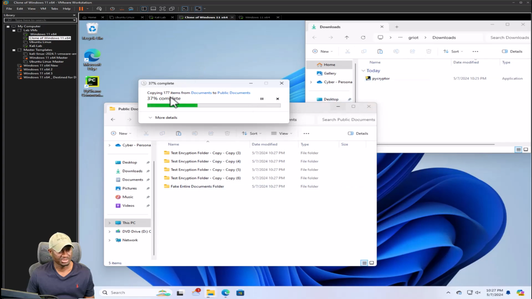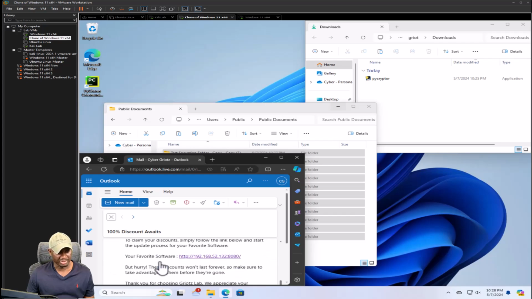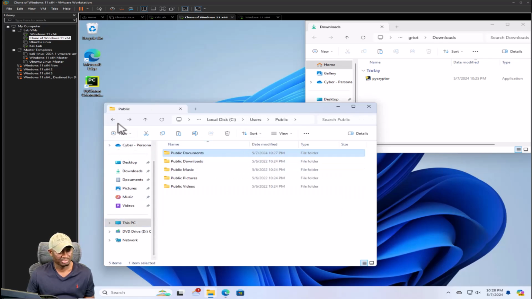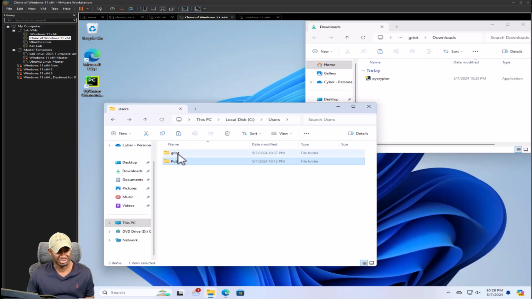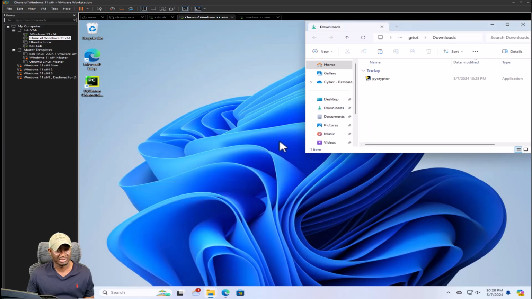So just to recap, we did get our email. We enjoyed our 100% discount. We clicked it, we downloaded, and that's all good. We just created some additional fake testing documents and put them in a public profile, because we only have two users, but this is the user that downloaded. So now it's time to install our favorite software, and then we'll come back and check.